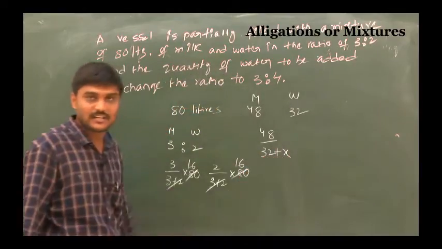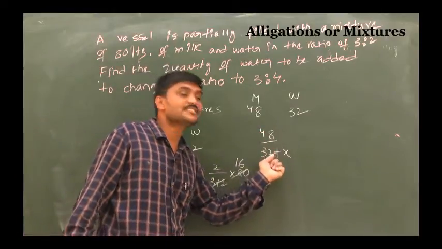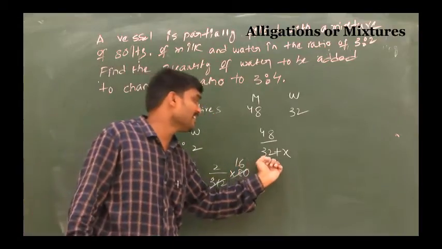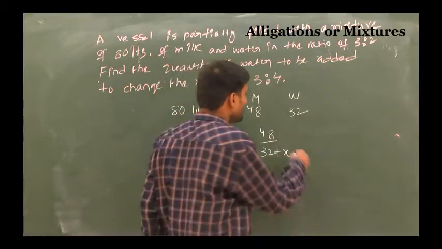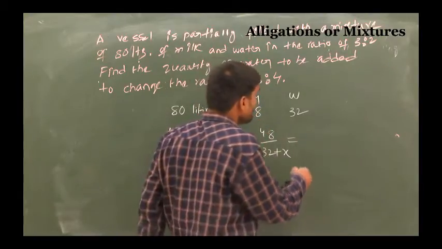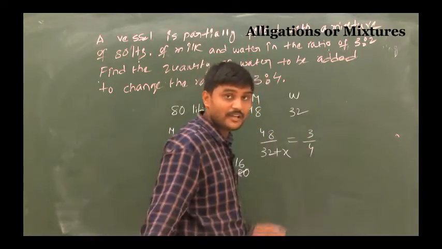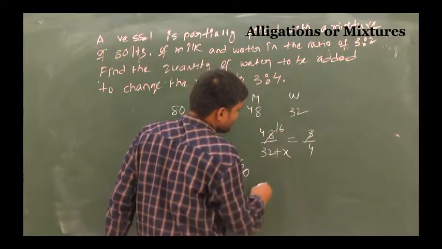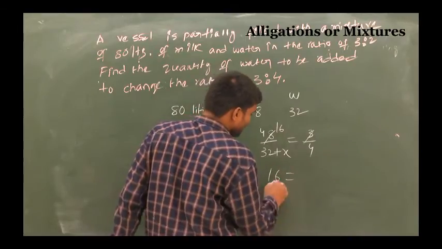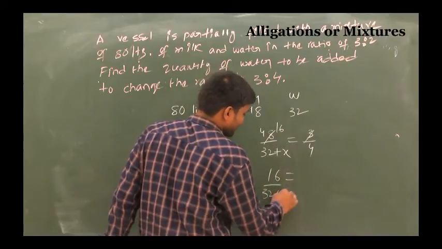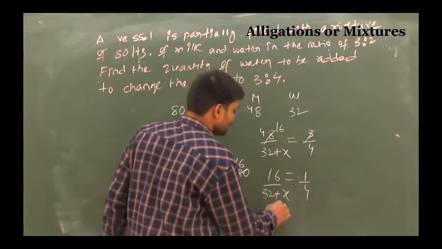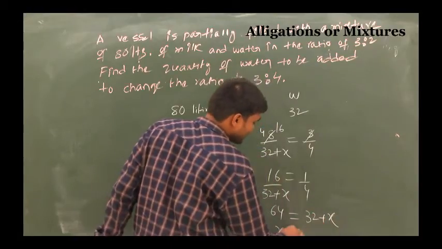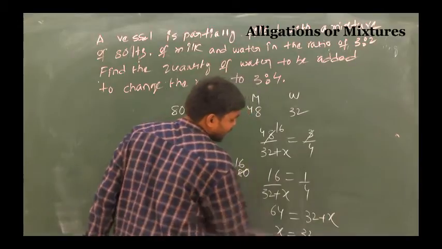Because you can take x here. So this is the milk part, this is the water part. But he is asking how much water should be added, so that's why you can take x will be added. But the change in the ratio is 3:4. So that is 3 by 4. So 3 ones are 3, 16ths. So that is 16 by 32 plus x, 1 by 4. So 64 equal to 32 plus x, x equal to 32 liters.